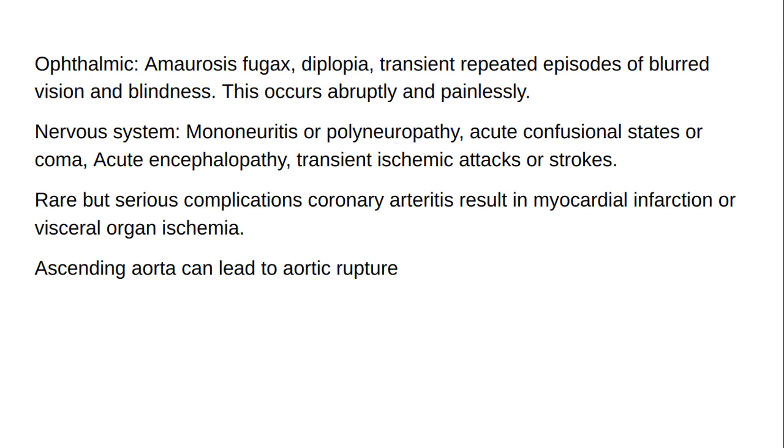The nervous system can present as mononeuritis or polyneuropathy, acute confusional states or coma, acute encephalopathy, transient ischemic attacks or strokes. Rare but serious complications of coronary arteritis can result in myocardial infarction or visceral organ ischemia. If the ascending aorta is affected, it can lead to aortic rupture.